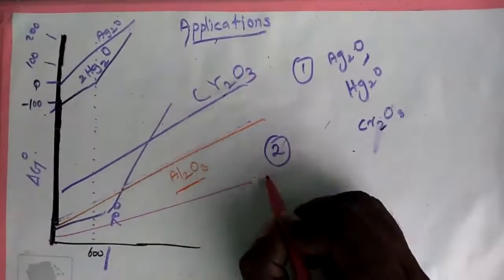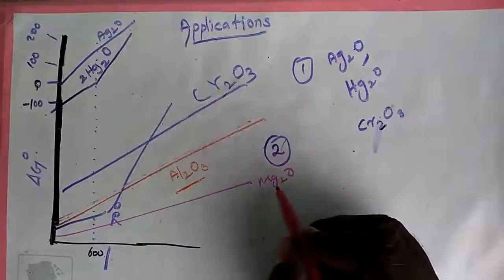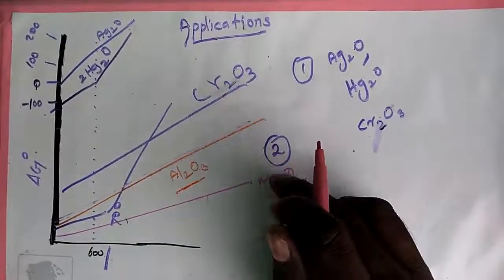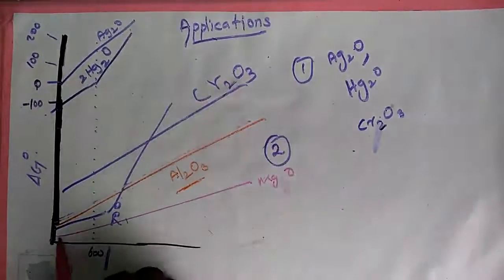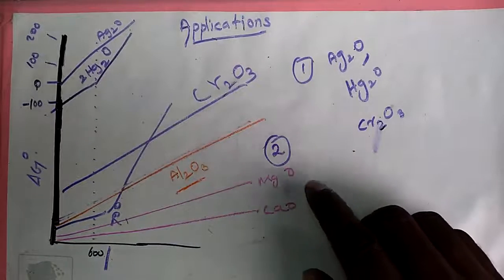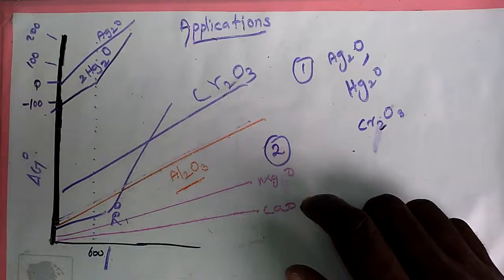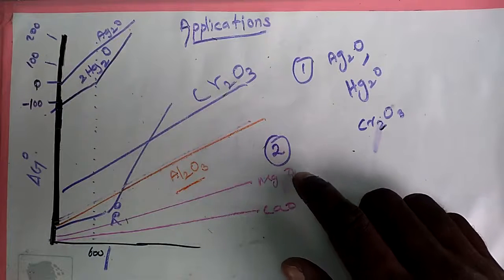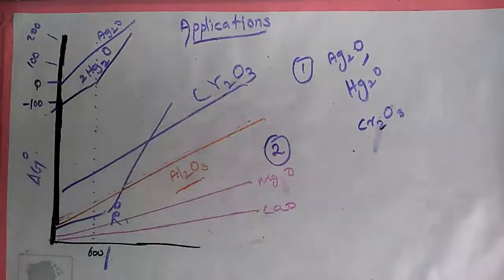This is MgO, another one, CaO. They occupy a lower position than aluminum oxide.